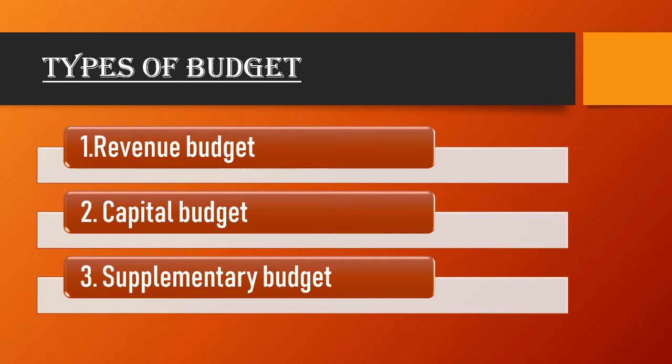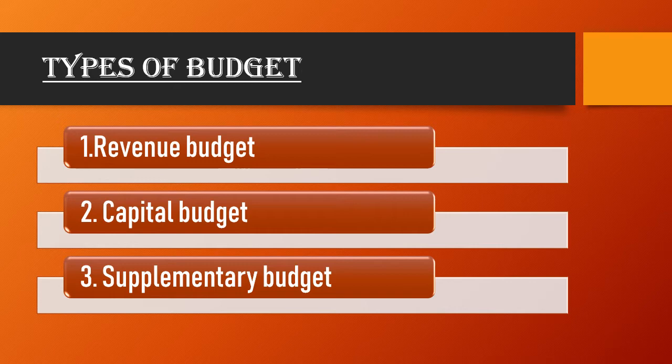So basically wherever you hear the word revenue, it means it deals with the current time period of 1 year. Moreover, the revenue receipt can be categorized into tax revenue and non-tax revenue. You have learned in the previous videos about the tax revenue and non-tax revenue. So basically, revenue receipt includes the tax and non-tax income, and it includes the revenue expenditure. Those expenditures which do not create any asset in the economy.